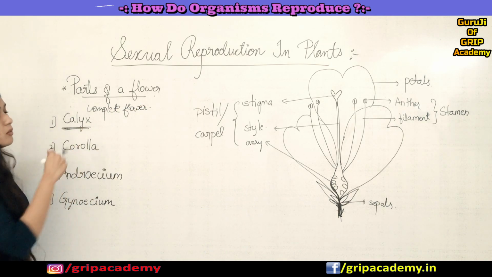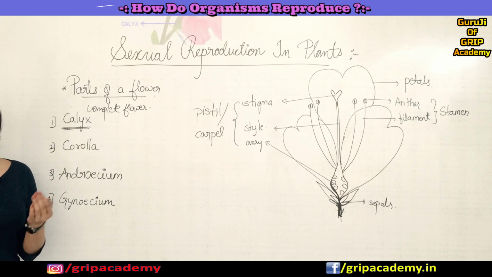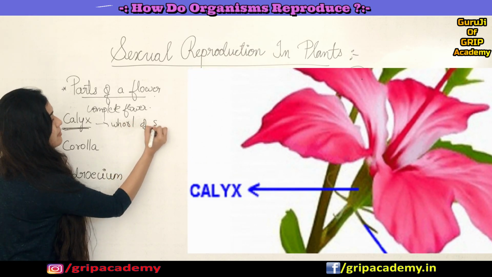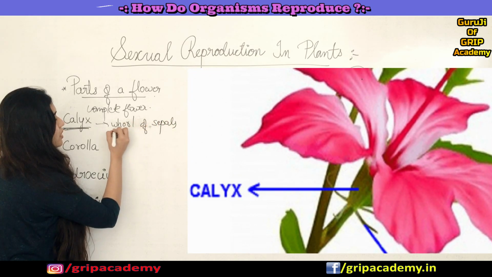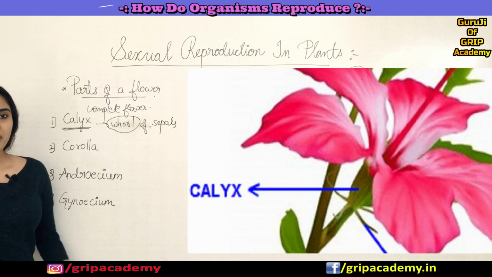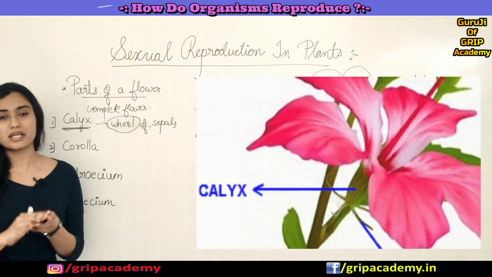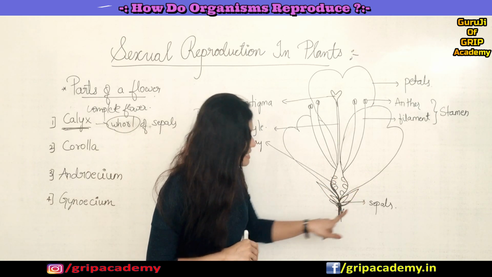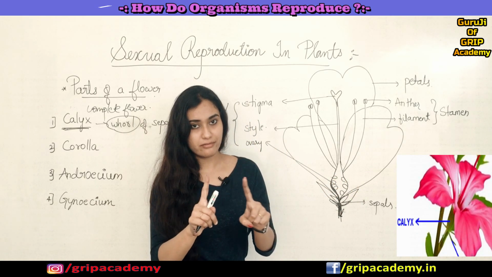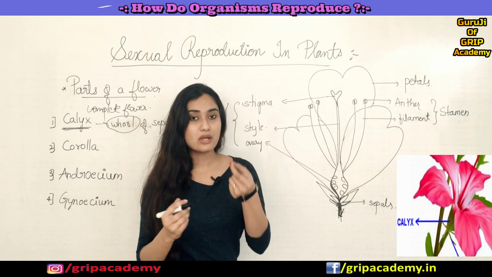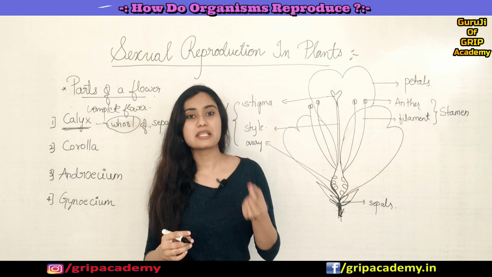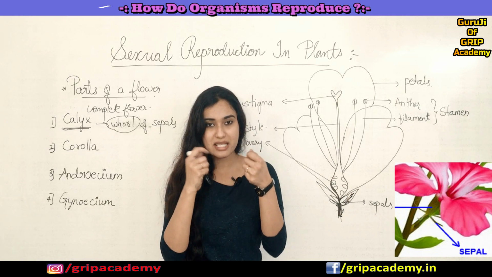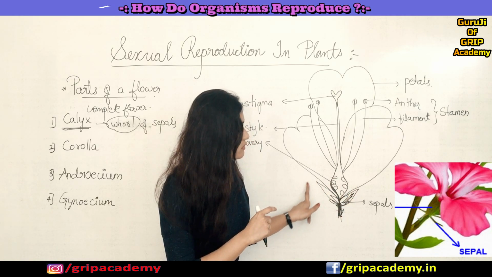So what is calyx? Calyx is a whorl of sepals. What is the meaning of whorl? Whorl means an arrangement of certain structures. Calyx is the outermost whorl of a flower, and its individual units are sepals. Sepals are green structures present at the basal part of a flower.